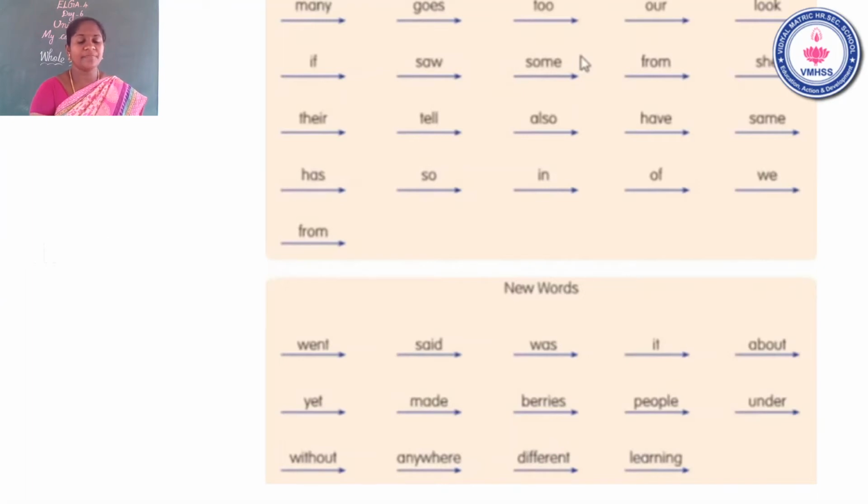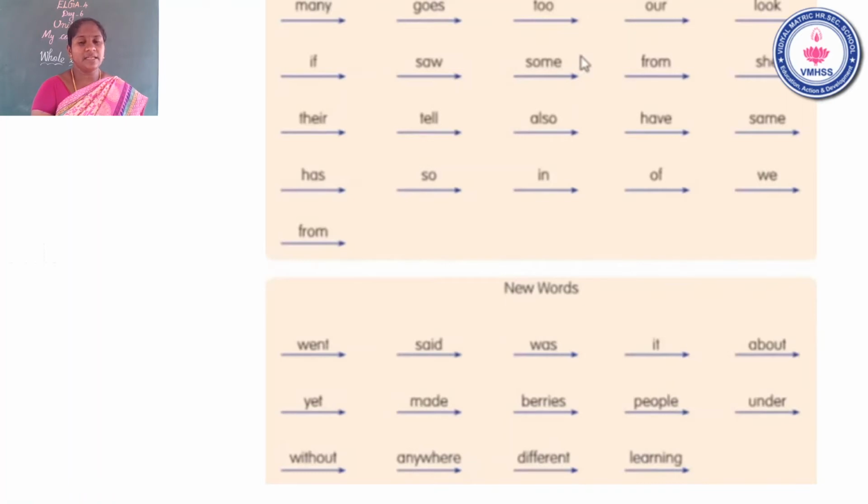The next line: at. The next word, made. The next word, berries. The other word, people. The next word, under.